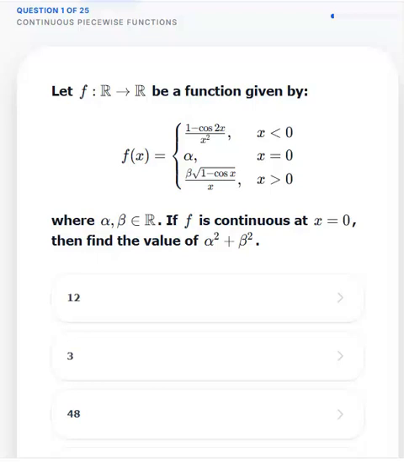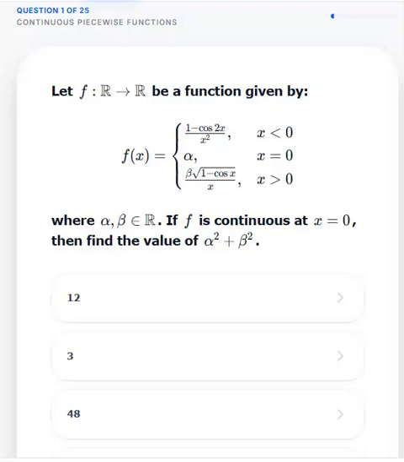What the question is saying is it has defined a function: for x less than 0 it is 1 minus cos 2x by x square, at x equal to 0 it is alpha, and for x greater than 0 it is beta times under root 1 minus cos x upon x. So it says if f is continuous at x equal to 0, find the value of alpha square plus beta square.